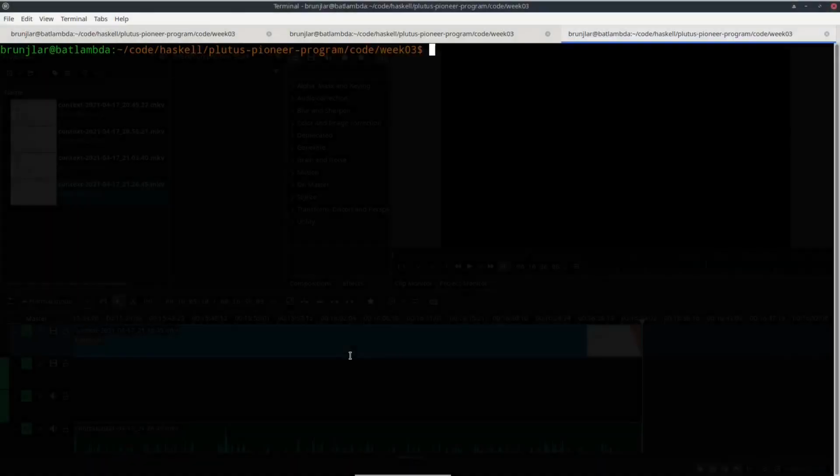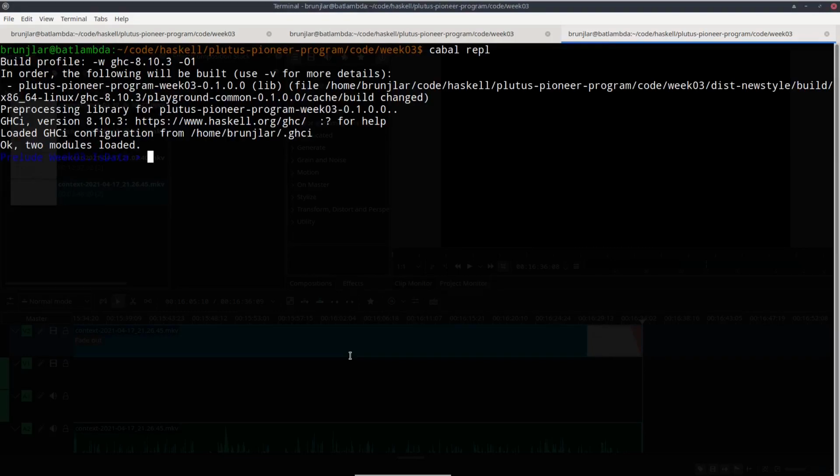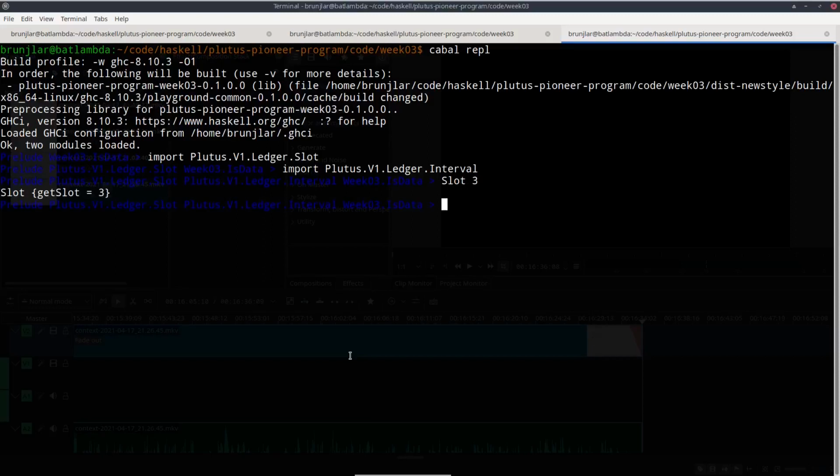So let's play a bit with that in the REPL. So let's fire one up. And let me import the two relevant modules, Plutus.V1.Ledger.Slot and Interval. So first of all, as I said, there are two ways to define a slot. I can say Slot 3, but I could also just say 3. But then I have to tell the compiler that I want a slot if it's not obvious from the context.